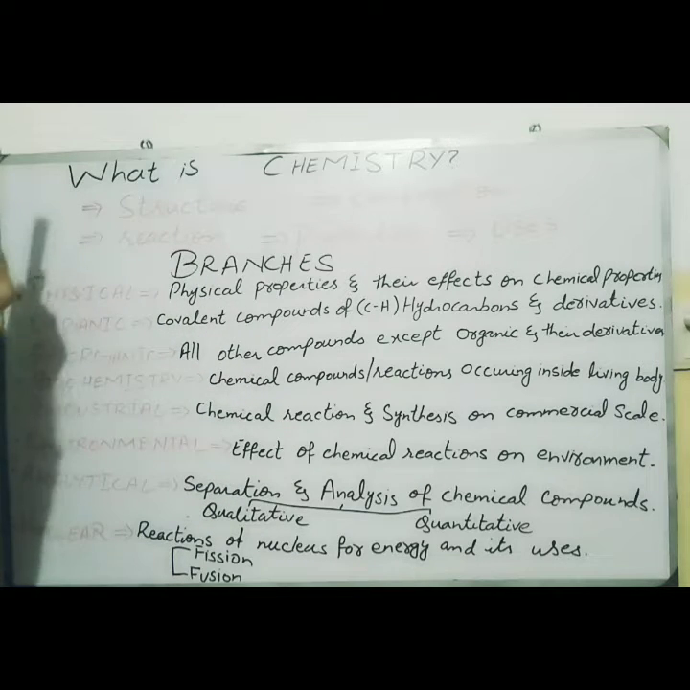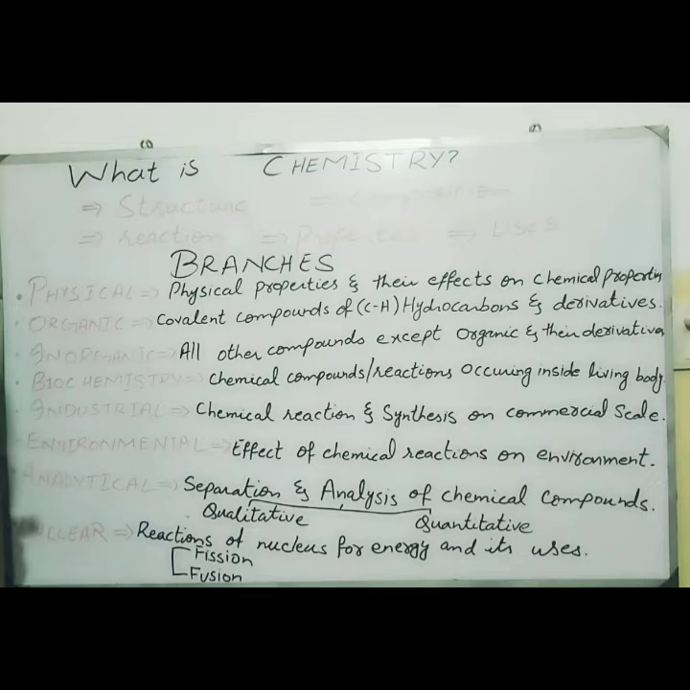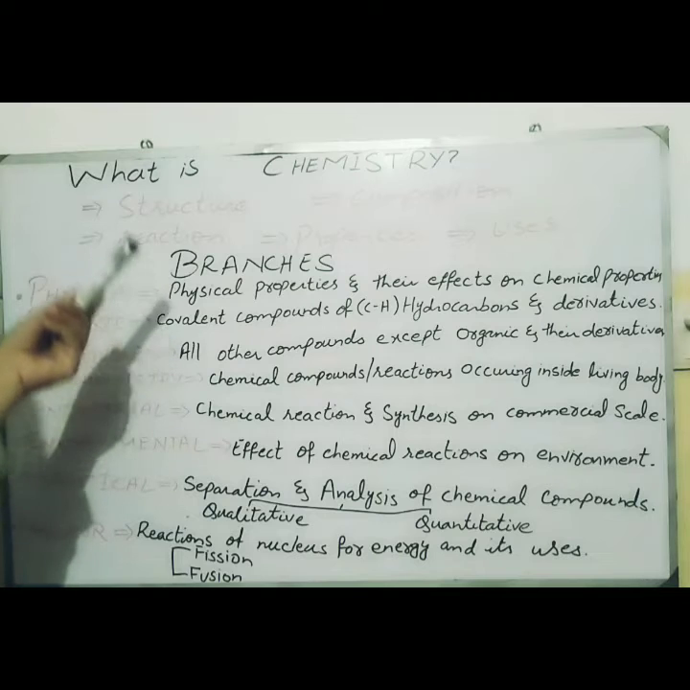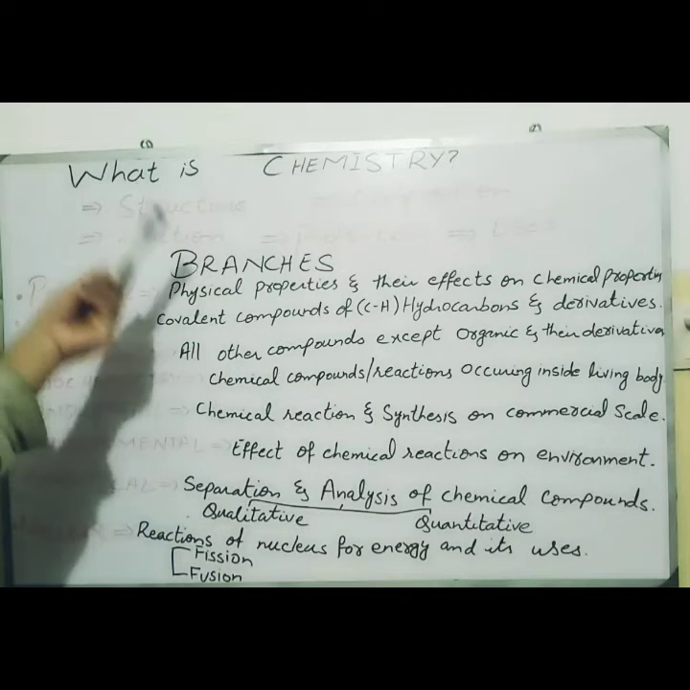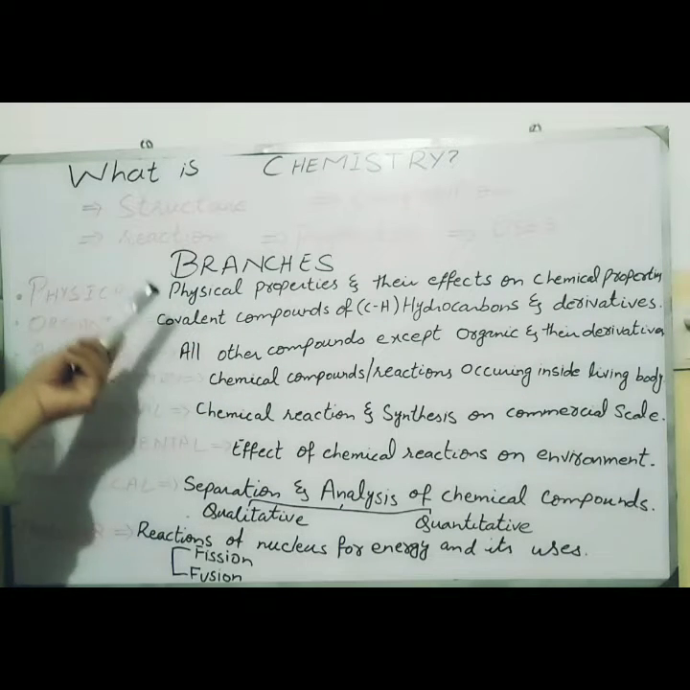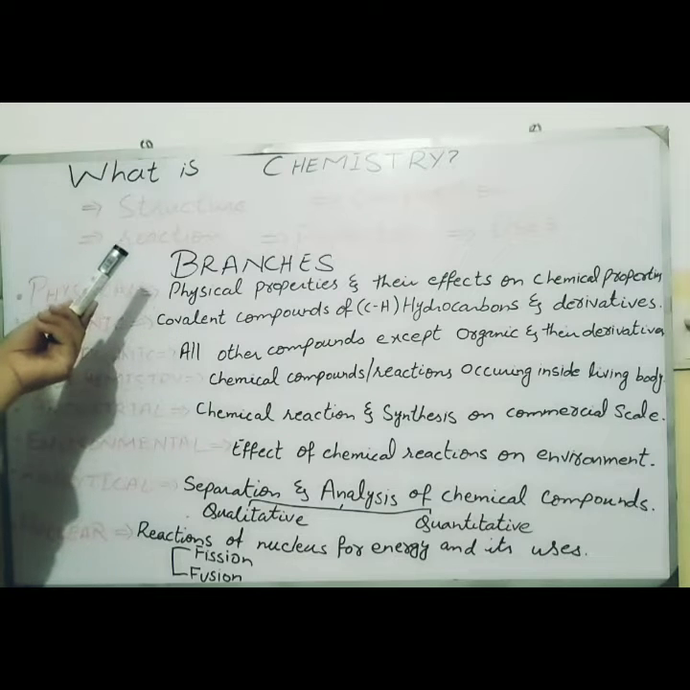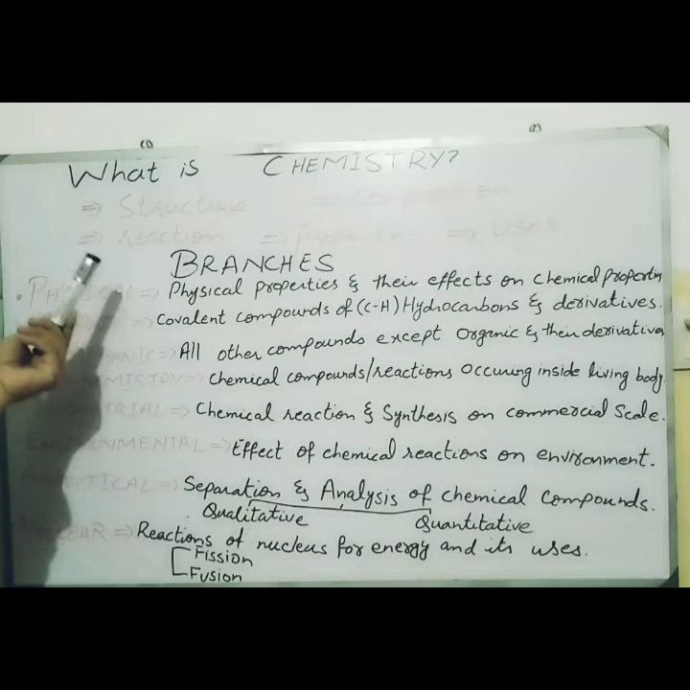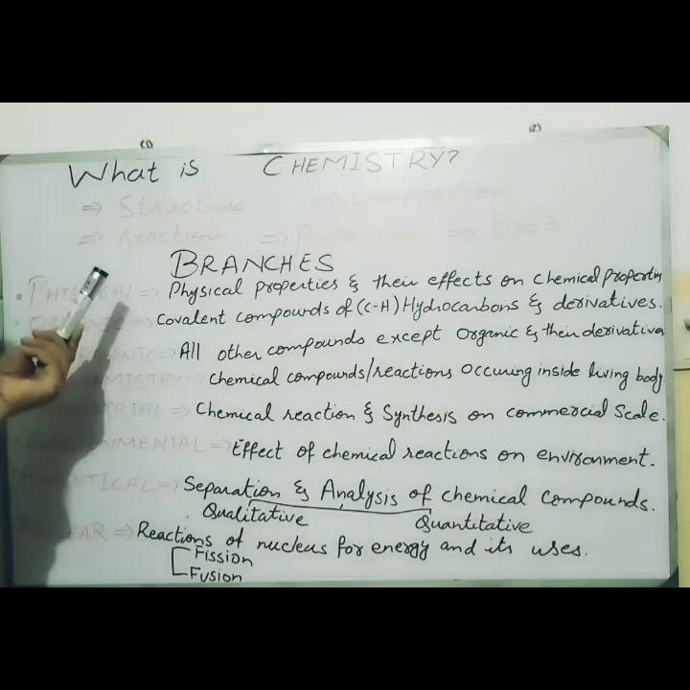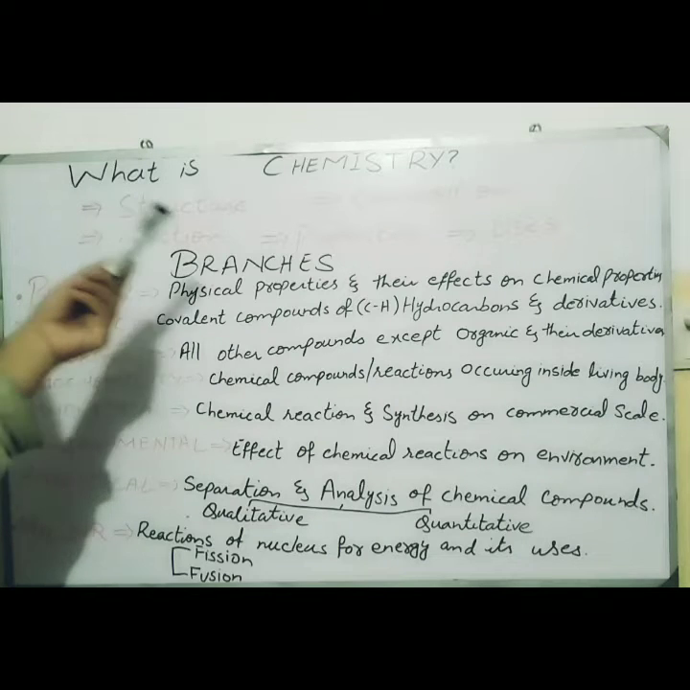So in this introduction I will give you some brief introduction related to the branches of chemistry. So there are some branches of chemistry. First one is physical chemistry, which deals with the physical properties and their effect on chemical properties. Physical properties like mass, color, heat, temperature given by chemical compounds or elements, and why these physical properties change or how they are based on their chemical properties.